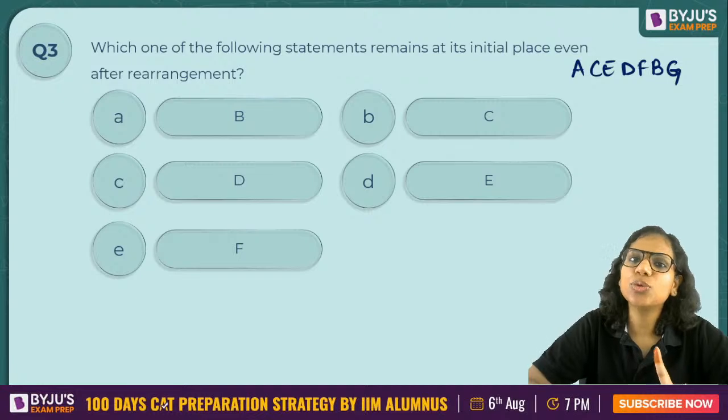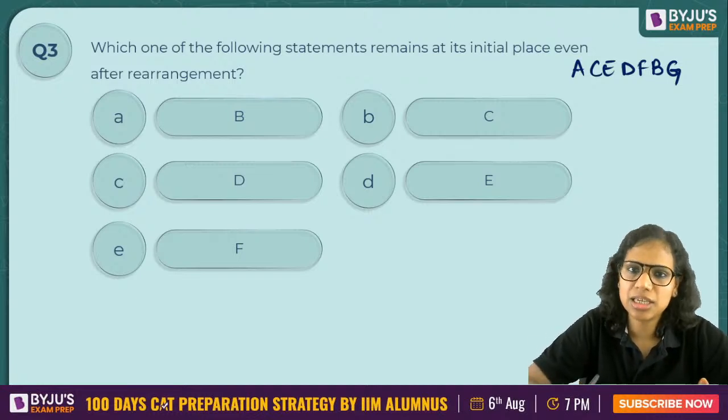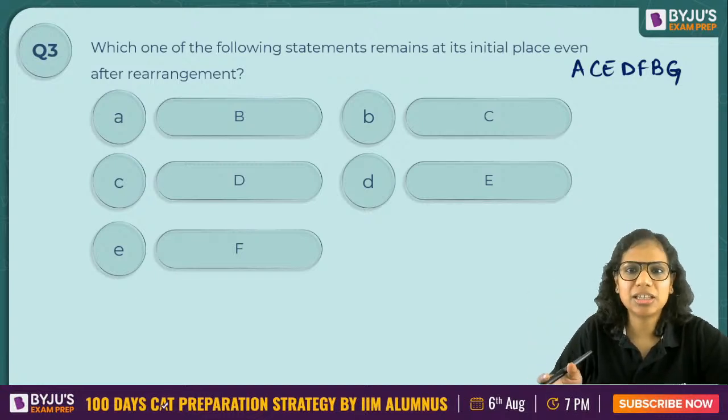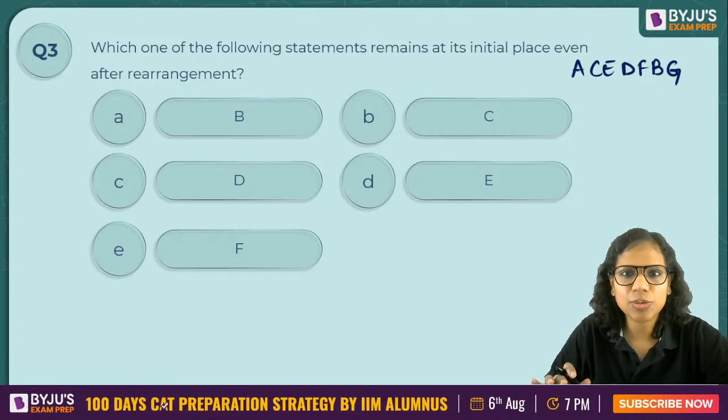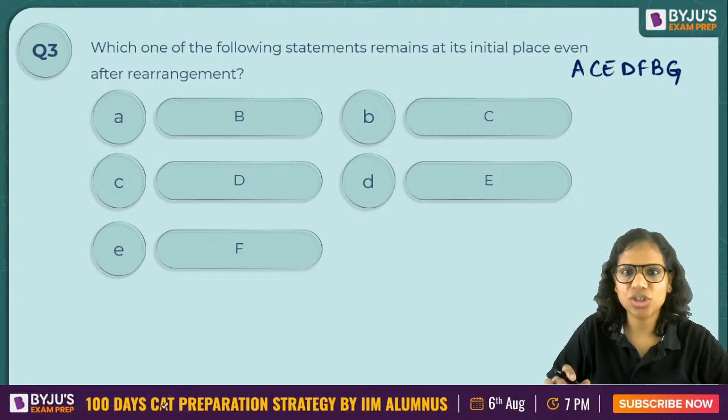So first thing is that you will prioritize your RC passages, meaning that if you have 3 RC passages, let's say, then you will decide which one you will attempt first. How you will decide that? Based on a couple of sentences that you read from that RC. My suggestion is that you can read the opening sentence of every paragraph. That will tell you what the RC is about. Based on that, you decide which RC you're going to attempt first, which second, which third.